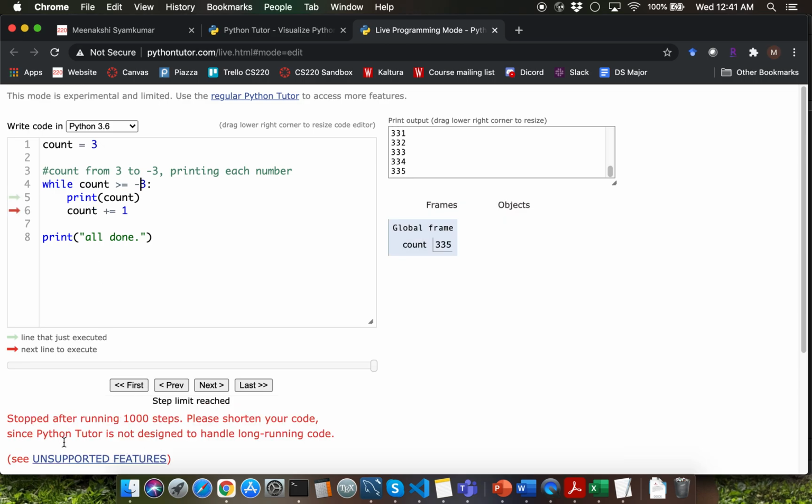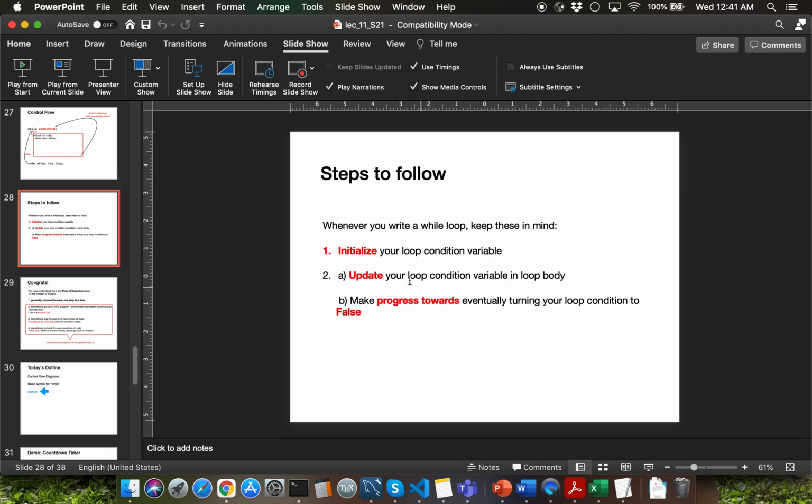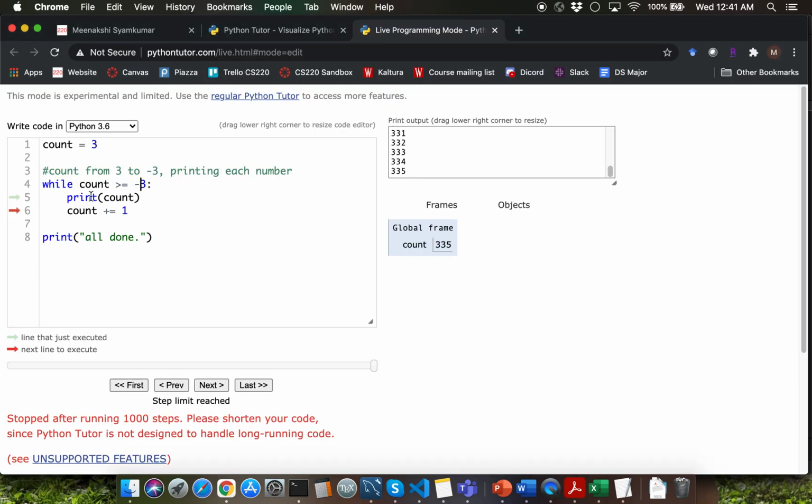Observe that we are getting another infinite loop here. You can see that by seeing this error which says stopped after running 1000 steps. Why did we get an infinite loop? That's because we did not make progress in the correct direction towards turning the loop condition to become false, right? Let's try to understand that. So you're initializing count to 3. You're checking that count is greater than or equal to minus 3. 3 is greater than or equal to minus 3. Then you're printing count, which will print 3.